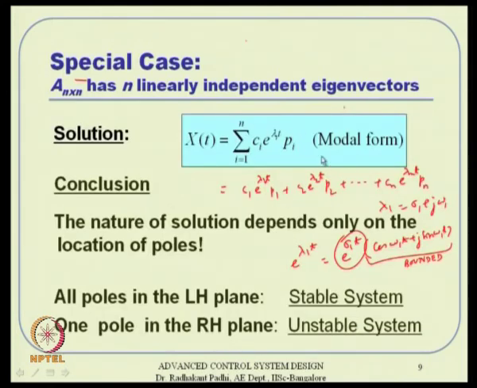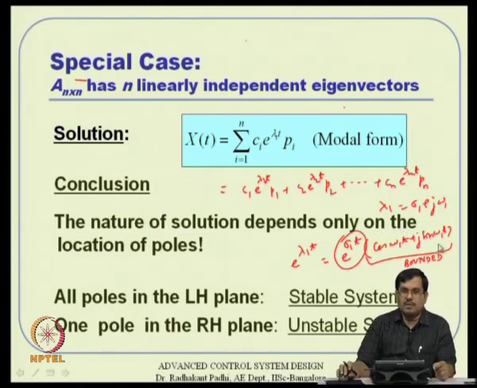From this we are able to conclude that there is an exponential term e to the power lambda t, but lambda can be complex in general. So, there is a real part, and there is a complex part, which neither goes to infinity nor goes to 0; it is sinusoidal, fluctuating all the time. So, whether the system goes to infinity or not is all given by e to the power lambda 1 t, that is all we are telling. If all poles are in the left hand plane, then the system is stable; if one pole is in the right hand plane, the system is unstable.